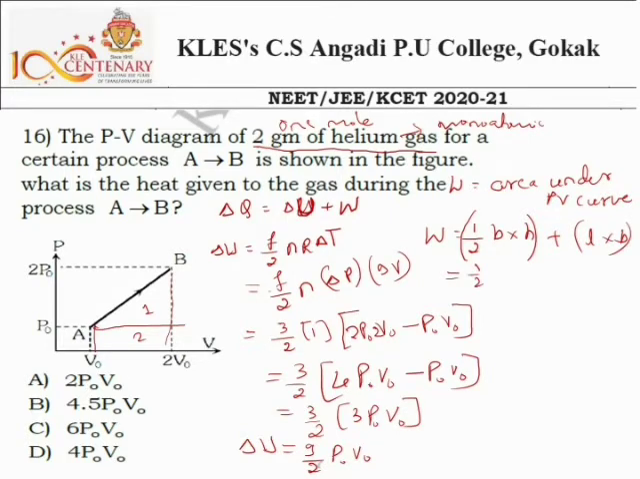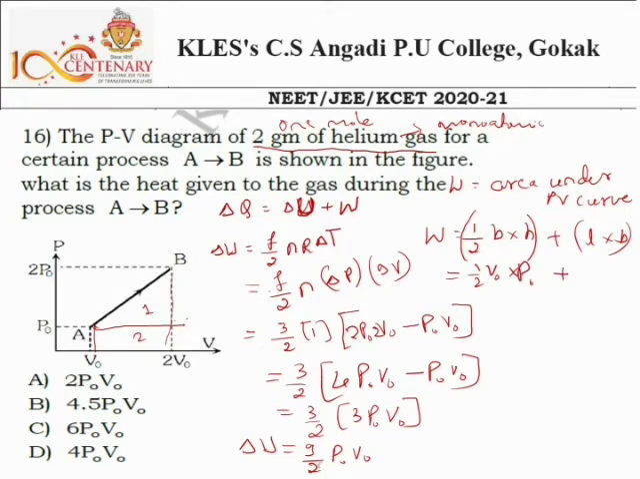So 1 by 2 as it was a base, so from here to here, this is 2V0 minus V0. I'll write this as the V0 into height from here to here. This is the height of the triangle, 2P0 minus P0. This will be P0.